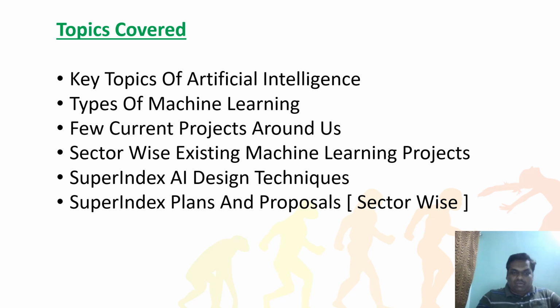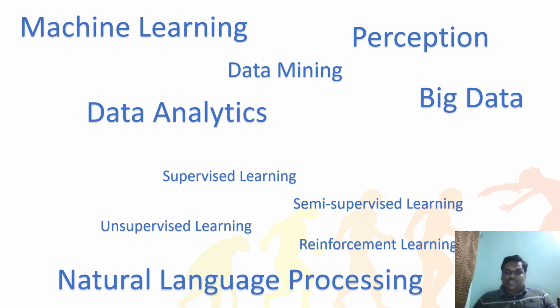Now we'll go to the key topics of artificial intelligence. These are key topics; there are many topics going around. Here neural networks is not listed, but anyway, I'm going to cover neural networks in later pages. But now we'll see some keywords. These are the major keywords, and you could have seen these words in your life, right? Machine learning. What is machine learning?